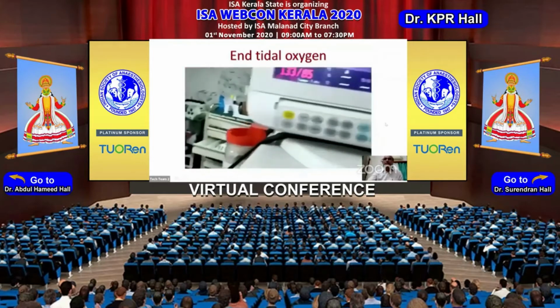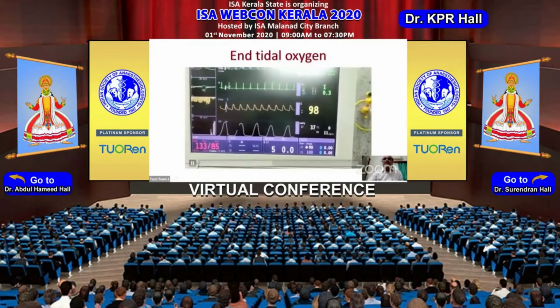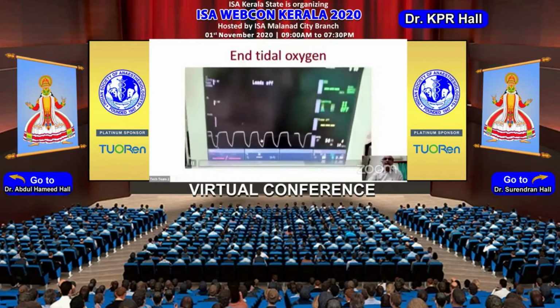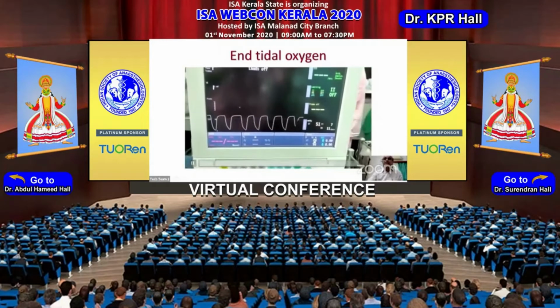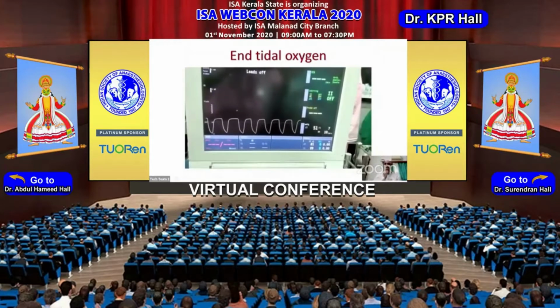On the first monitor, you will see that the FiO2 is 100% and the EtO2 or the expired oxygen is 90%. But at the tracheal level, the FiO2 is 90% and the EtO2 is 80%. So just within this much amount of space, the FiO2 has dropped and the EtO2 has also dropped. What is the reason?